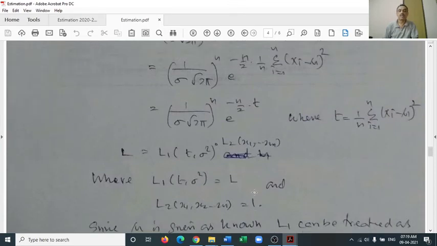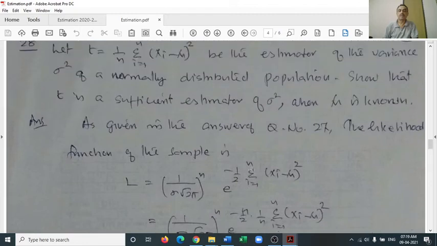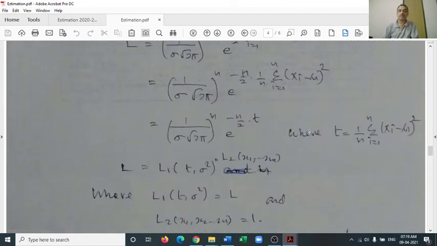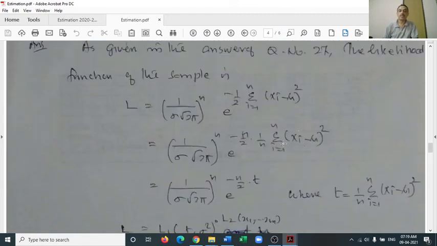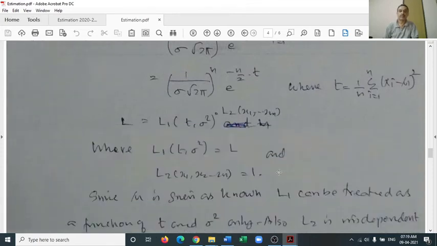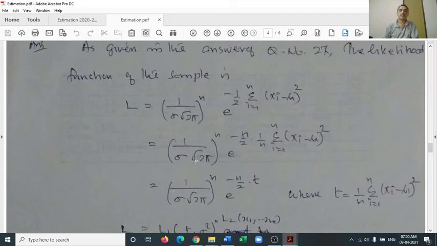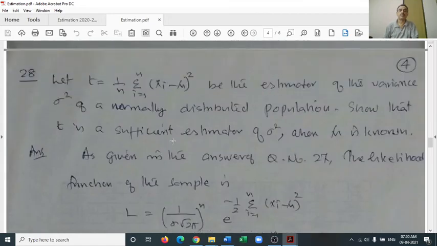So nothing encroached here, because mu is given to be known. Since mu is known, no other statistic, no other estimator enters, and L2 is taken as 1, which is independent of sigma square. That's how we get T is a sufficient estimator of sigma square when mu is known.